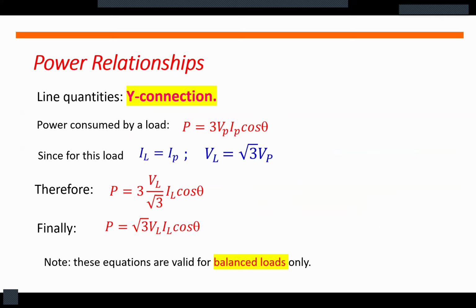For power relationships, the power consumed by a load is equal to 3 multiplied by the phase voltage multiplied by the phase current multiplied by cosine theta.